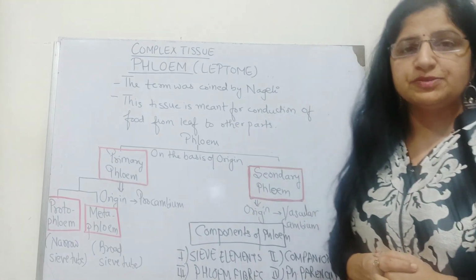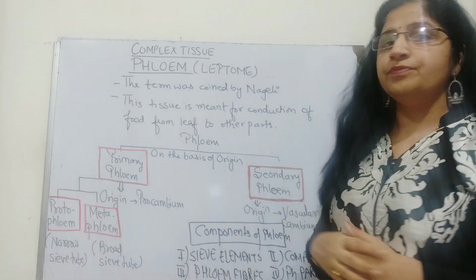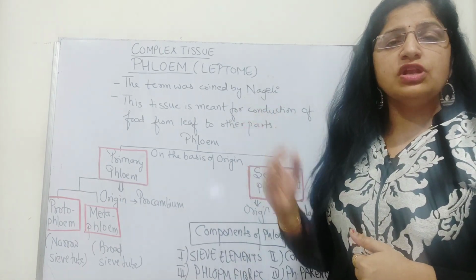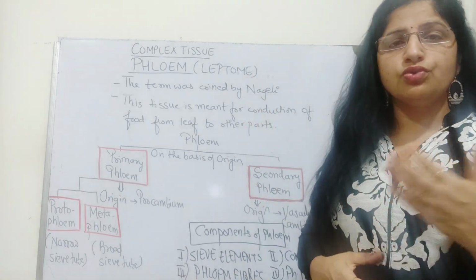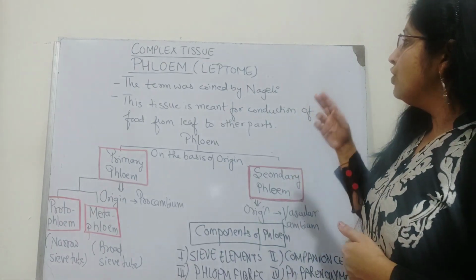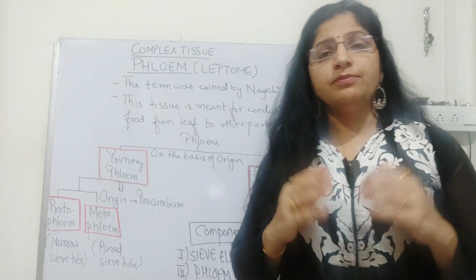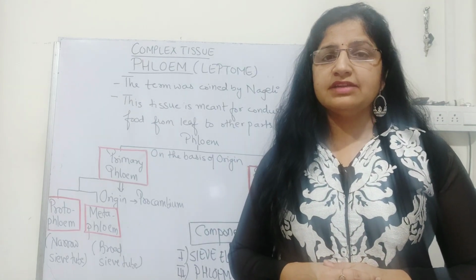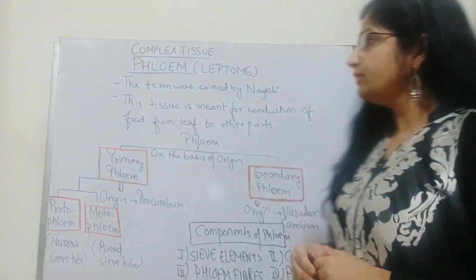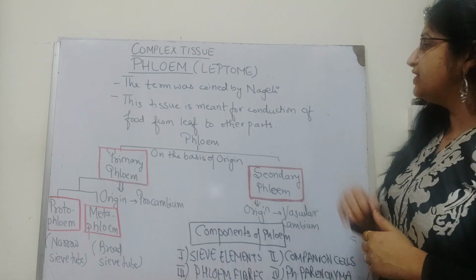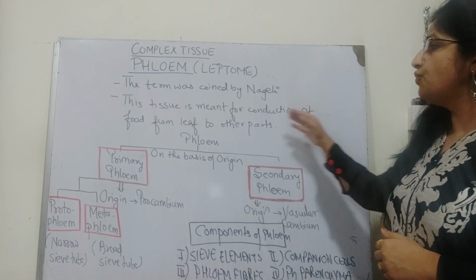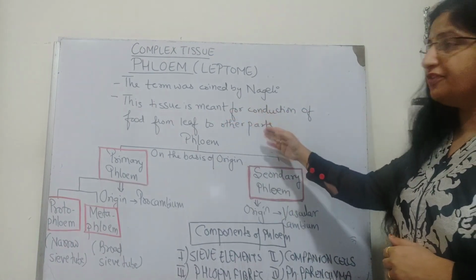And the second complex permanent tissue is phloem. Phloem is actually meant for the conduction of food throughout the different body parts. Phloem is also called leptome. The term phloem was coined by the scientist called Nageli. The main function of this tissue is the conduction of food from the leaf to the different parts of the